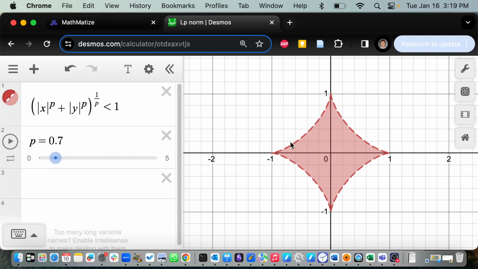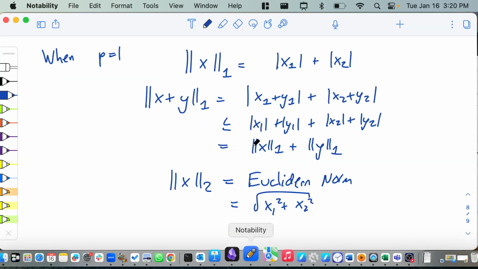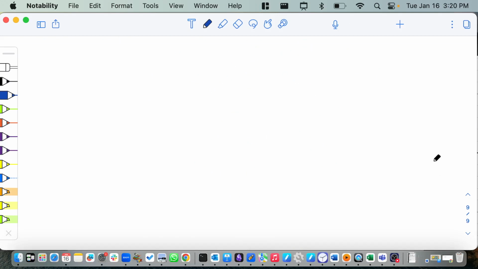So what I have plotted for you here is the unit ball according to the norm, right? It's the set of points whose distance from the origin is less than 1, the set of points whose norm is less than 1. And the unit ball must be convex because of the triangle inequality. So here is a little proposition.